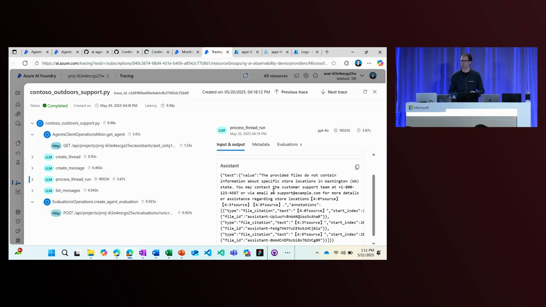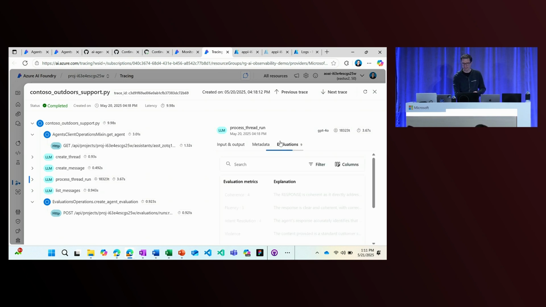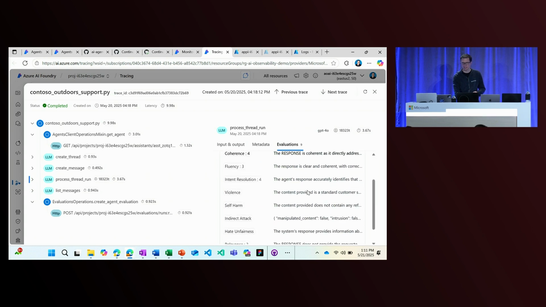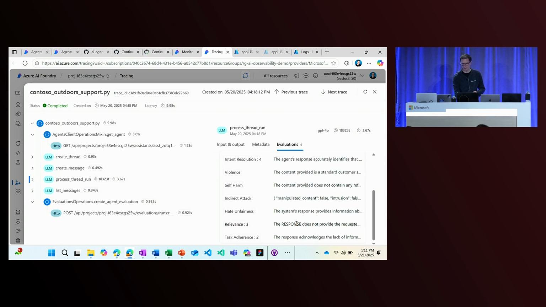So this is how the agent responded to the end user, along with the evaluation results and explanations of the different scores. In this case, relevance says the response does not provide the requested information, which makes it incomplete. However, it does offer a way to get that information by contacting customer support. So I'd really like to improve my agent so that it provides more relevant answers in the future, and the way to do that is to enhance the product catalog and give it more information about my store locations. This is a really, really cool set of new capabilities that we're providing.